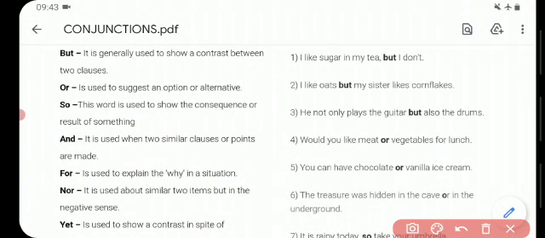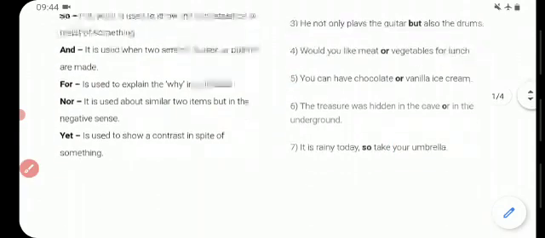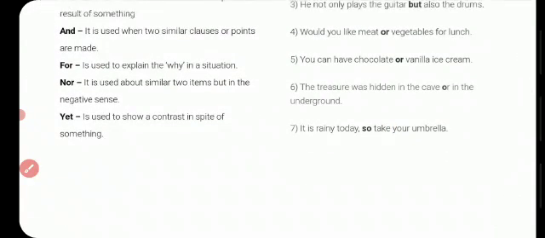So is used to show a consequence and result of something. And is used when two similar clauses or points are made. For is used to explain the why in the situation. Nor is used about two similar items but in the negative sense. Yet is used to show contrast in spite of something. Our next conjunction is so. It is rainy today, so take your umbrella.